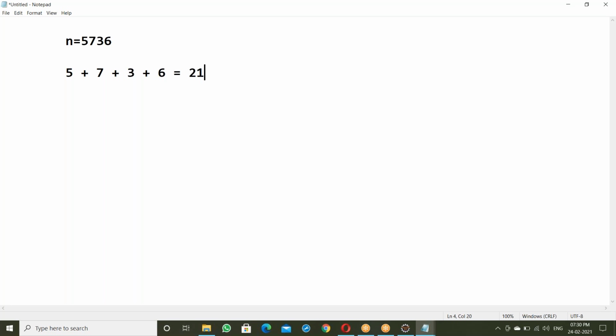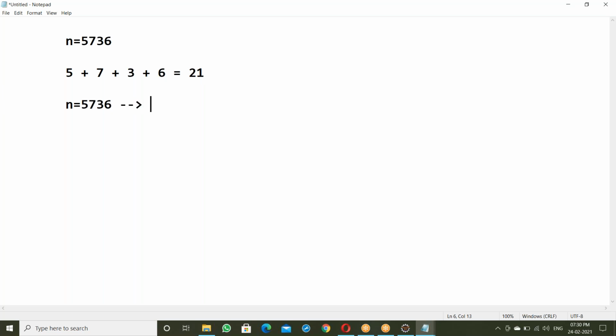Has anyone tried this one in C language? Sum of digits of a given number. This is the number, and I want to get the sum of digits: first digit plus second digit plus third digit plus fourth digit is equal to 21. Guys, has anyone tried it in C language?